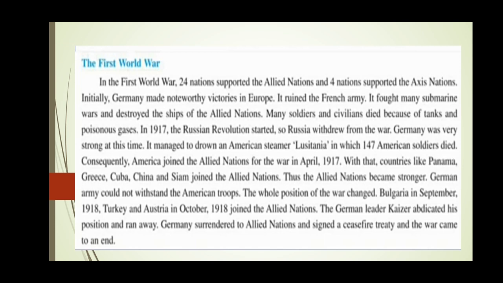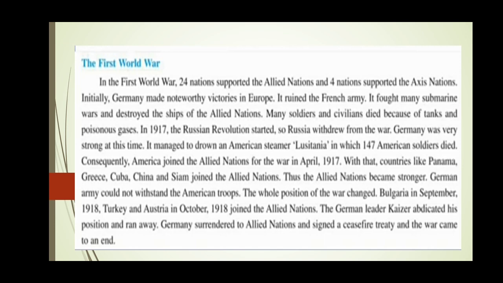In 1917, the Russian Revolution started. So Russia withdrew from the war. Withdrew means it just moved out from the war. During this time, Germany was very strong.